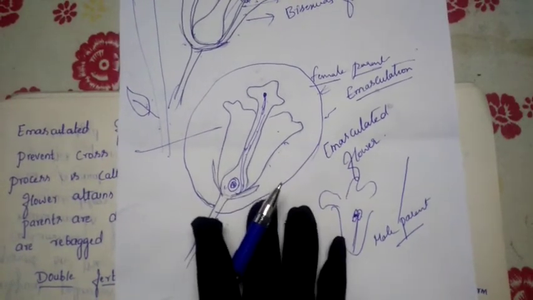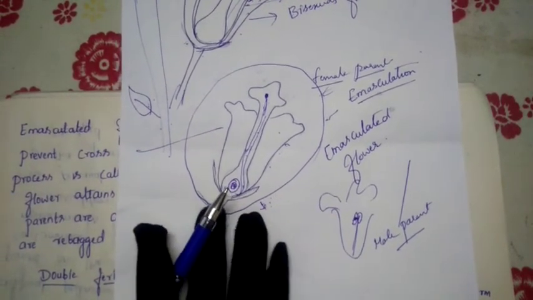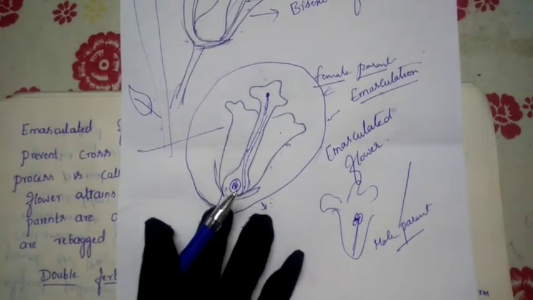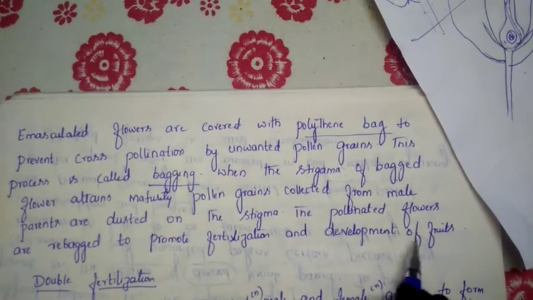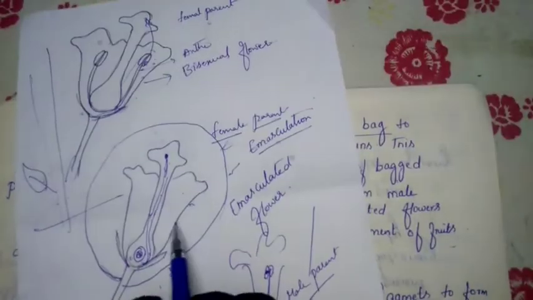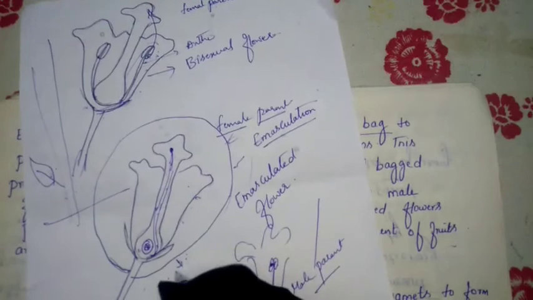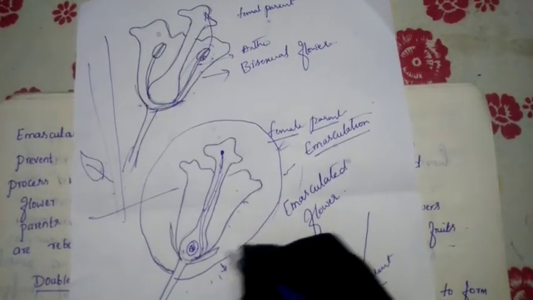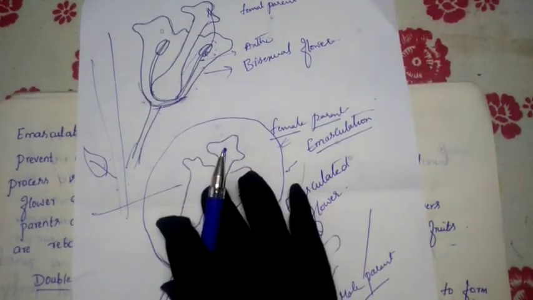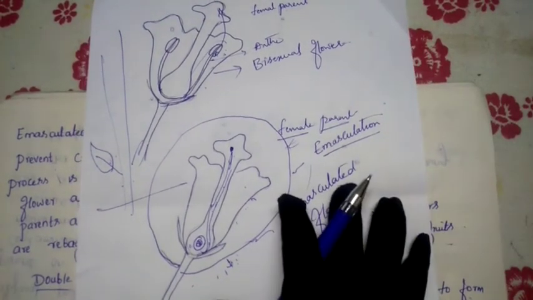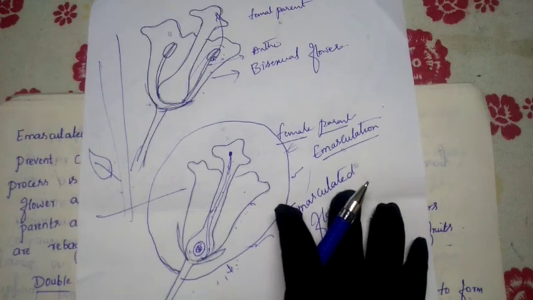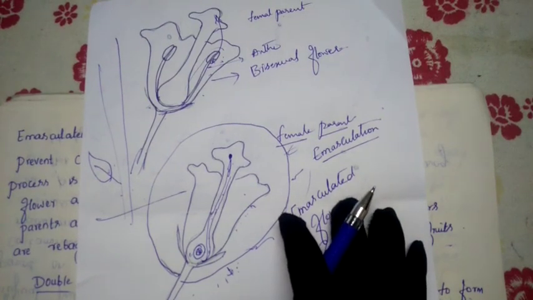This is one of the important questions for your exam. They may ask you what is emasculation and what is bagging. After pollination we remove the polythene bag, and later this flower converts into the fruit. This is the complete account of artificial hybridization. We will stop here, and the remaining we will do in our next class.